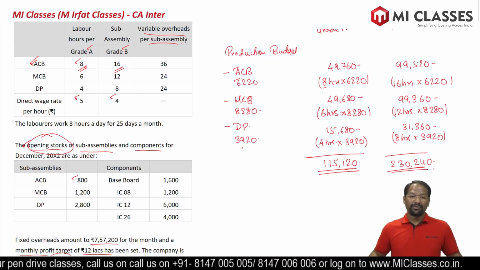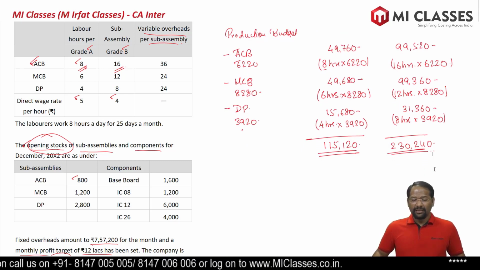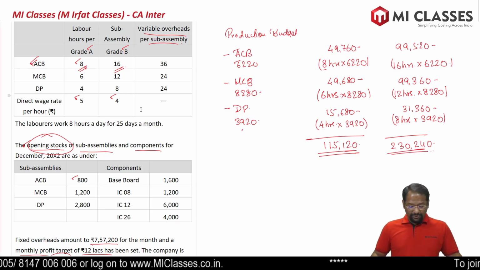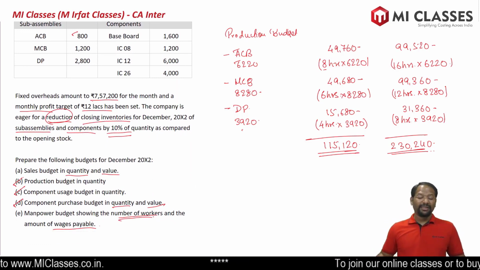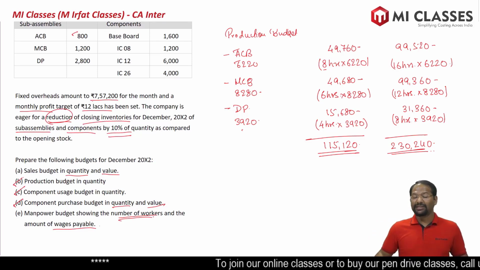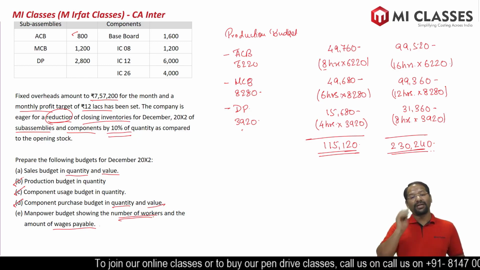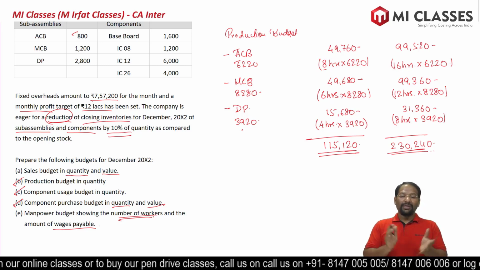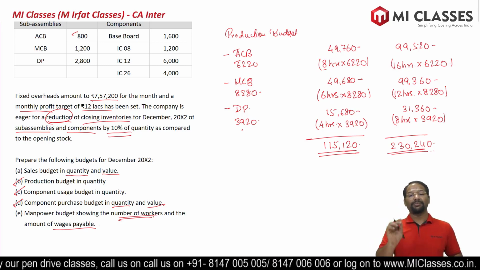So we got the number of hours for grade A and grade B. Now, can we multiply with rate per hour and get the amount in rupees? Answer is no, because the question has asked showing the number of workers. So first we need to show the number of workers. This is the hours per month. So we have to divide it by the number of hours one worker will work in 1 month. Remember, this is the total hours for 1 month. Divide by the number of hours one worker will work for 1 month, and we will get the number of workers.